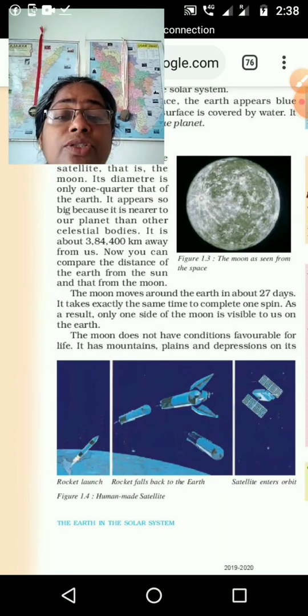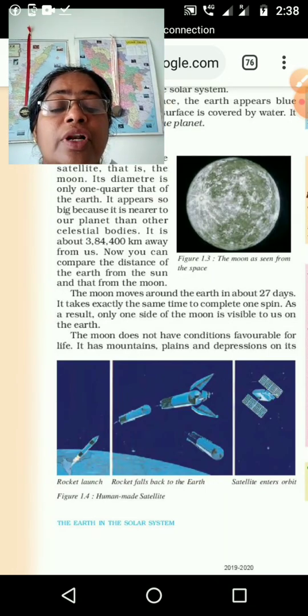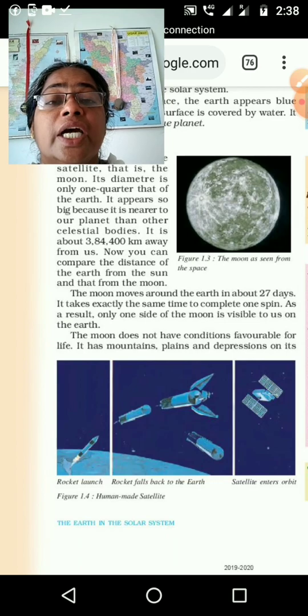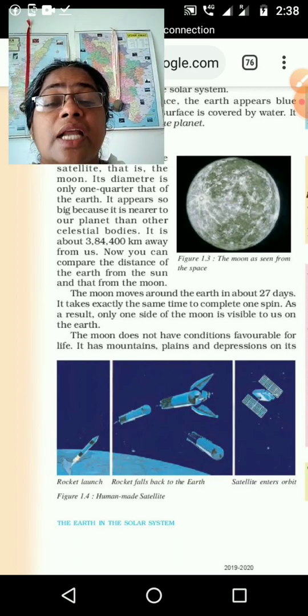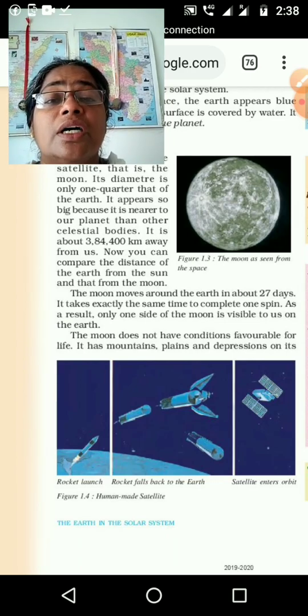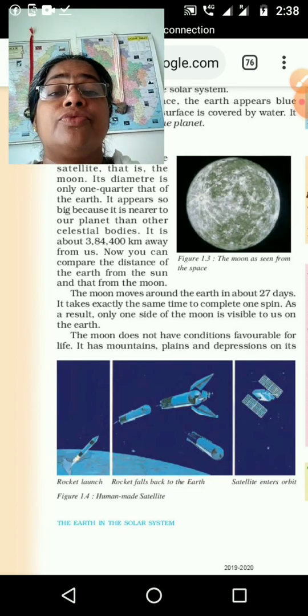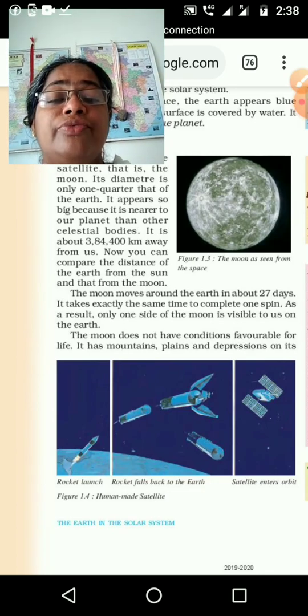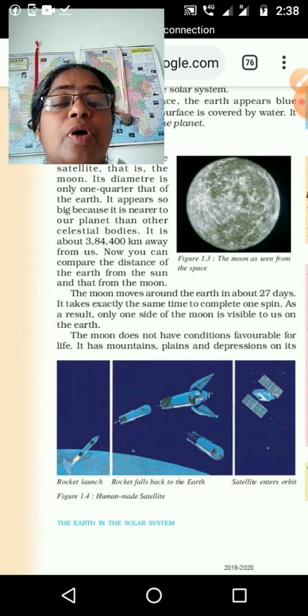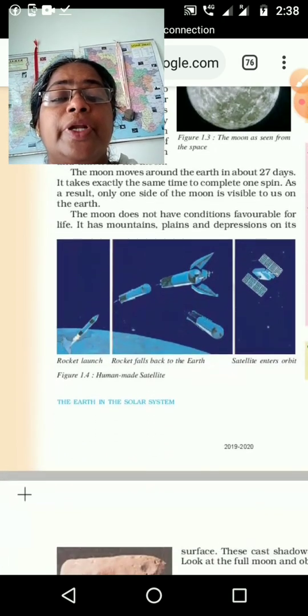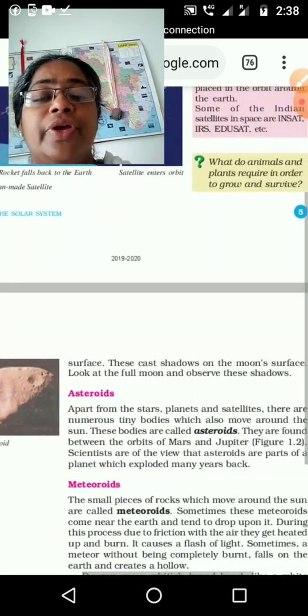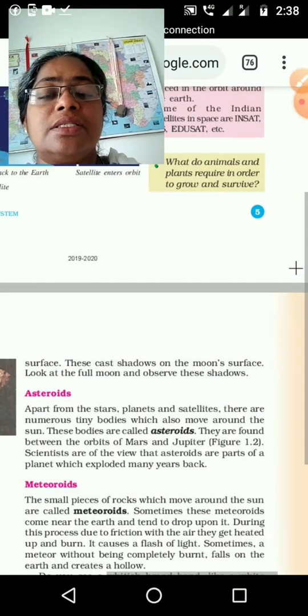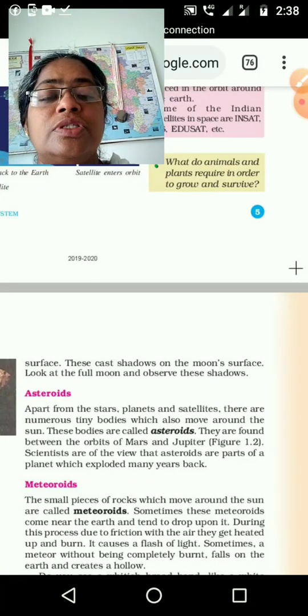The moon does not have conditions favorable for life, even though it is Earth's satellite. It has mountains, plains, and depressions on its surface, and these cast shadows on the moon's surface.